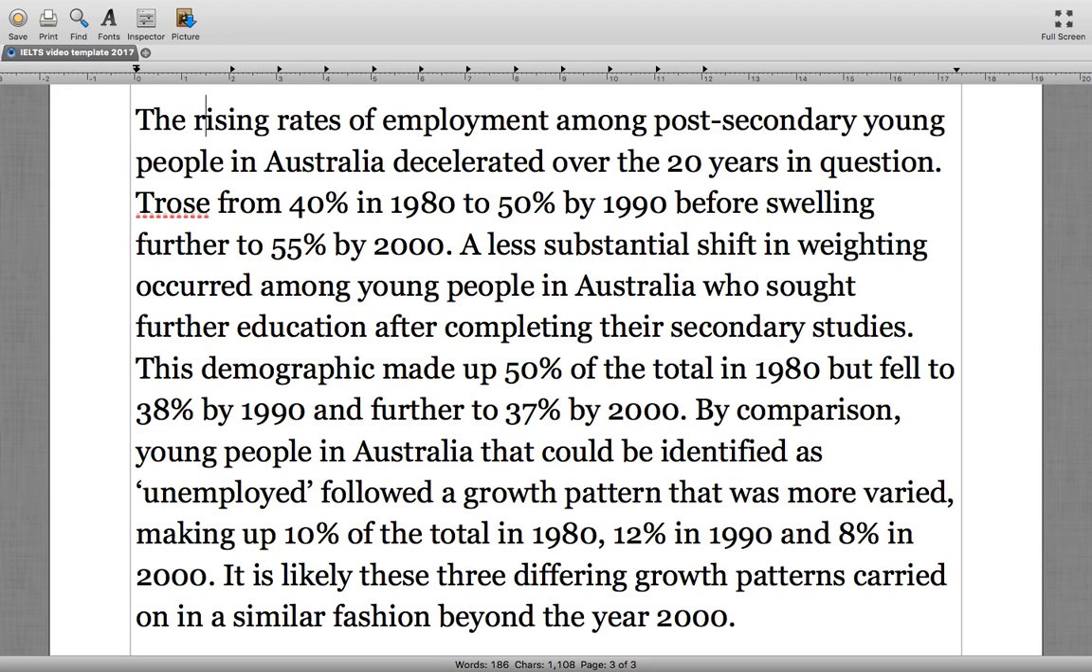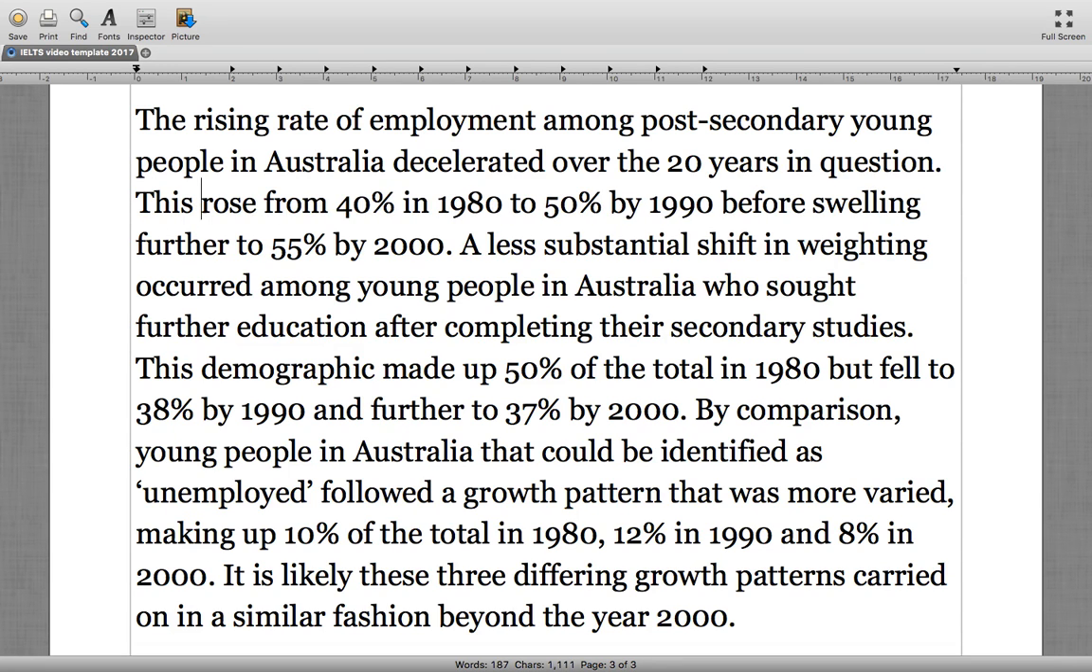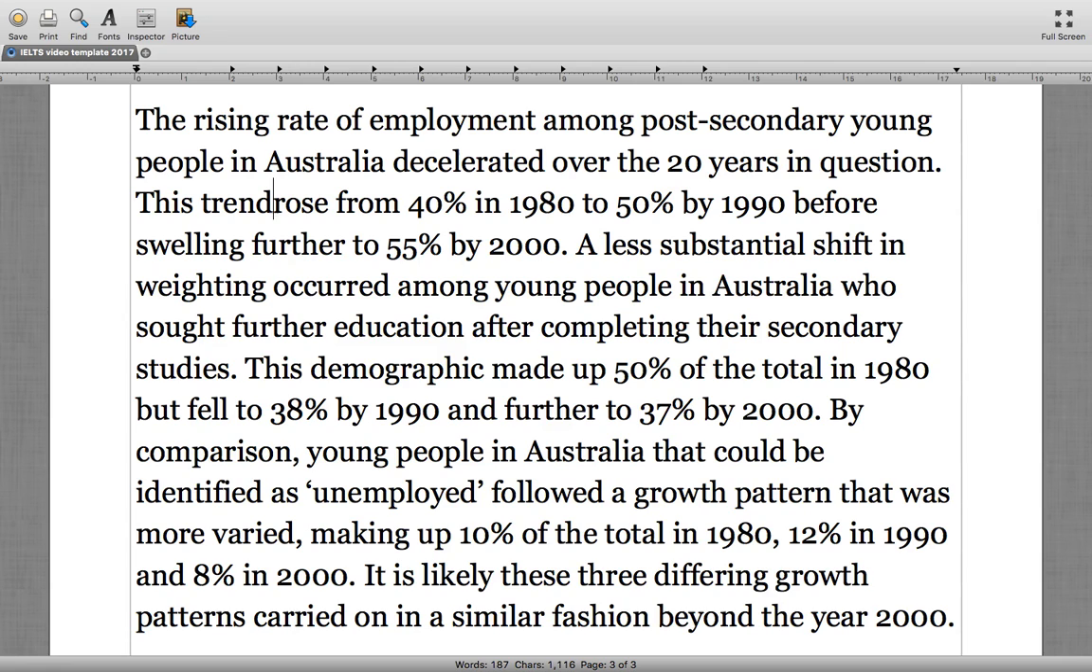Sorry, I'm doing lots of editing here, but you might need to do that when you read through your response in the exam room. So the rising rate of employment among post-secondary young people in Australia decelerated over the 20 years in question. This trend, this share, we'll say, rose from 40% in 1980 to 50% by 1990 before swelling further to 55% by 2000.